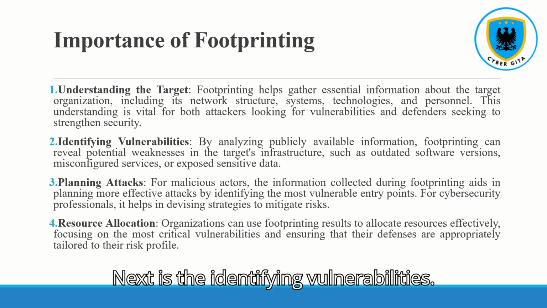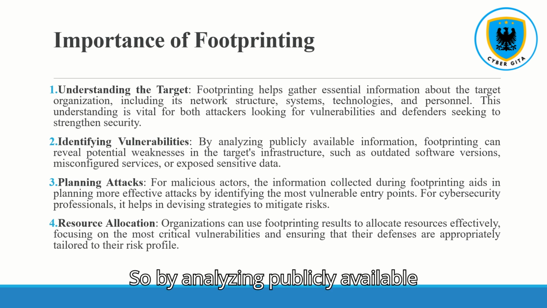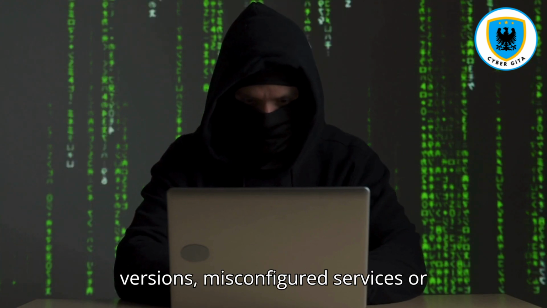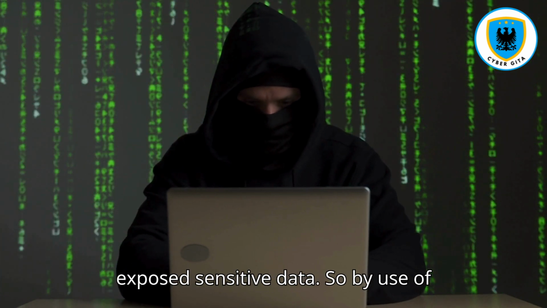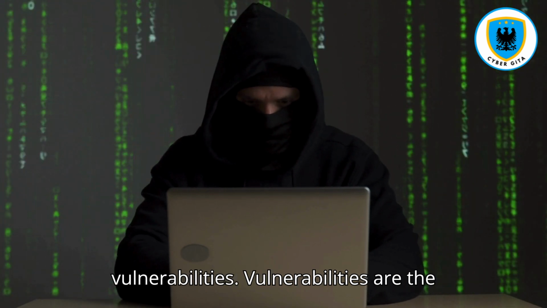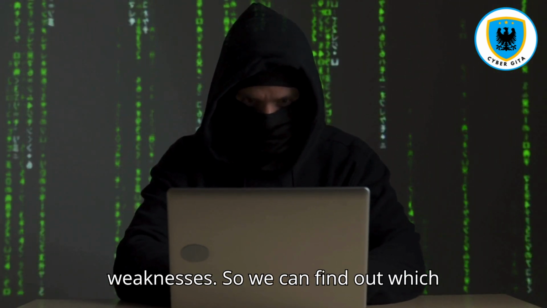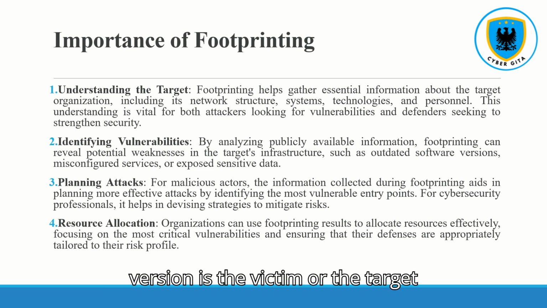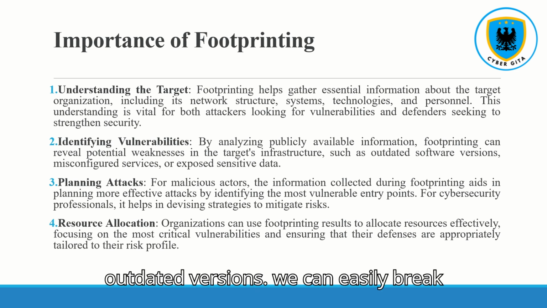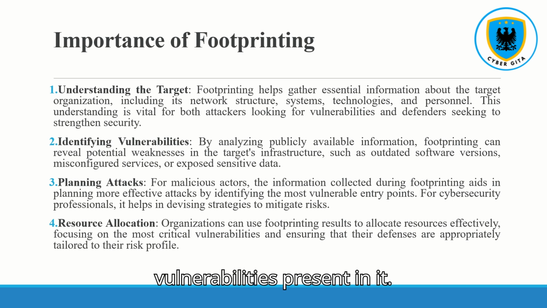Next is identifying vulnerabilities. By analyzing publicly available information, footprinting can reveal potential weaknesses in the target's infrastructure, such as outdated software versions, misconfigured services, or exposed sensitive data. So, by use of footprinting, we can identify the vulnerabilities. Vulnerabilities are the weaknesses. We can find out which version the target is using. So, if we find out that the target system makes use of outdated versions, we can easily break into that system by finding the vulnerabilities present in it.